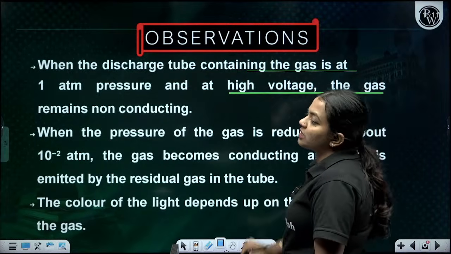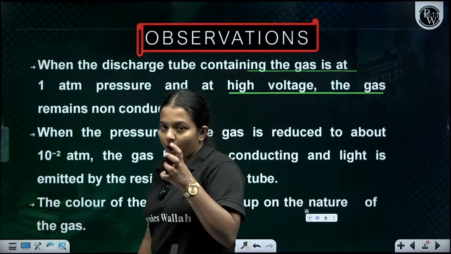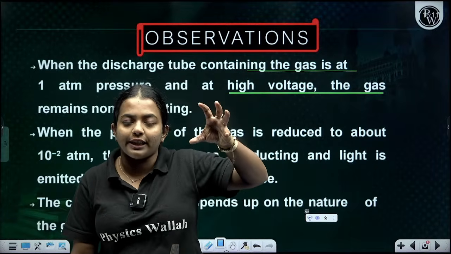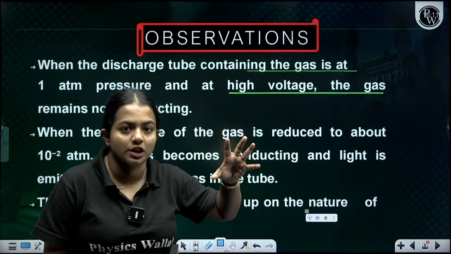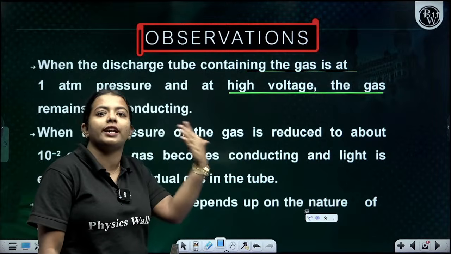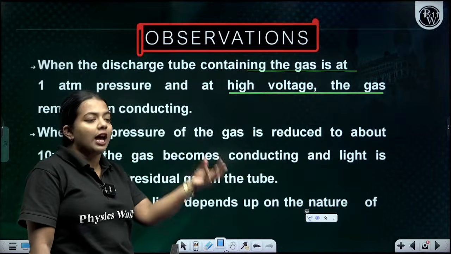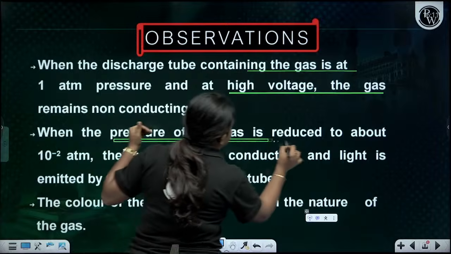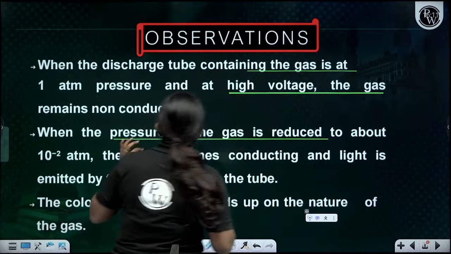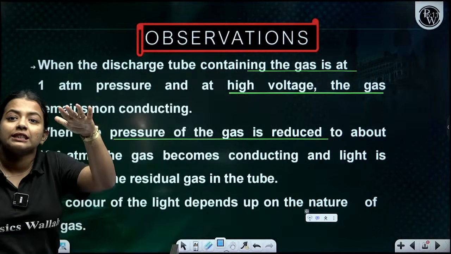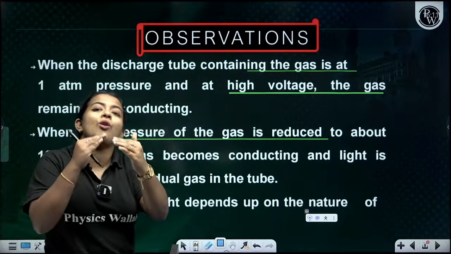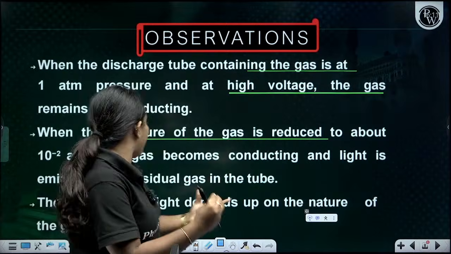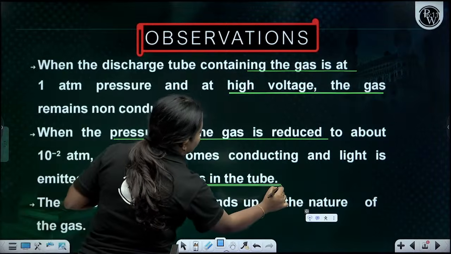gas remains non-conducting. So I told you, whenever they started to decrease the pressure, if it was 1 atm pressure, what happens? There was no change for the gas. The gas was not conducting any electrons, nothing was happening there. But when the pressure of the gas is reduced, as I told you, what happens? 10 raised to minus 2, which means they reduced. Slowly the gas started to conduct, and as a result of this, the light is emitted by the residue gas in the tube.